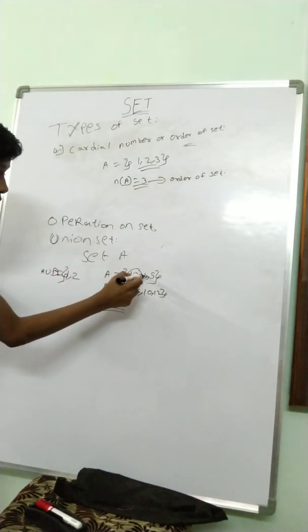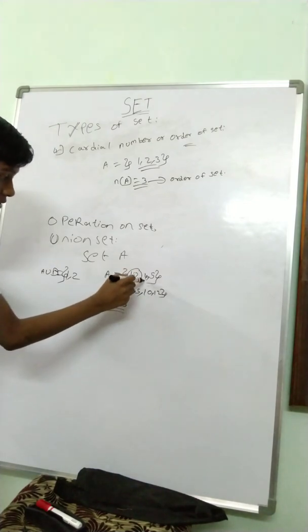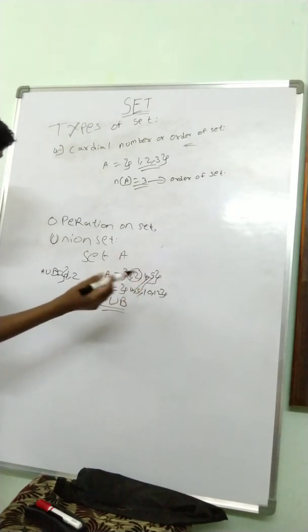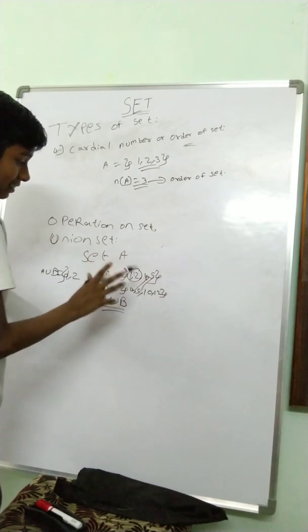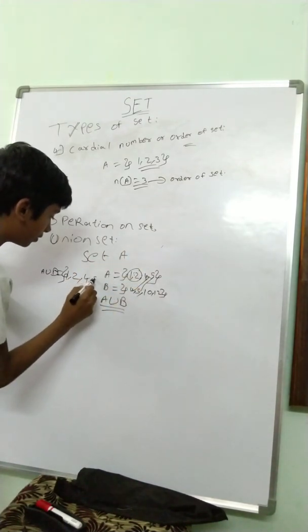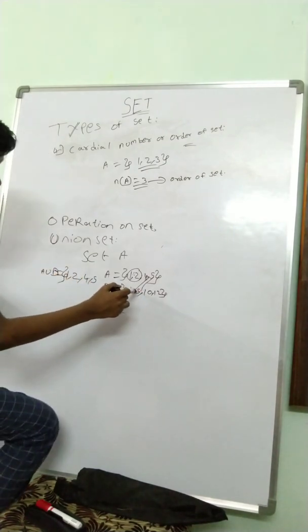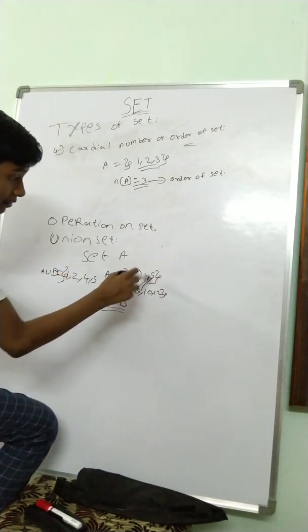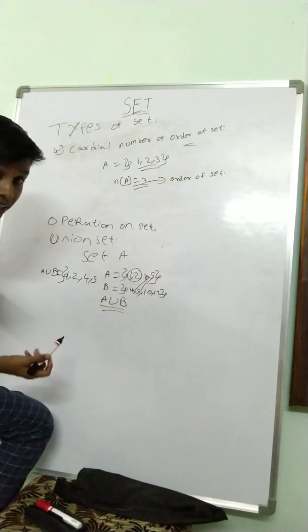And then we have 4, which is there over here. So these are both matching, so we'll not take it twice. We'll just take that as common, and only write it once, 4, 5. And then next we have this 4, 5. As we took it common, we need not write it again.